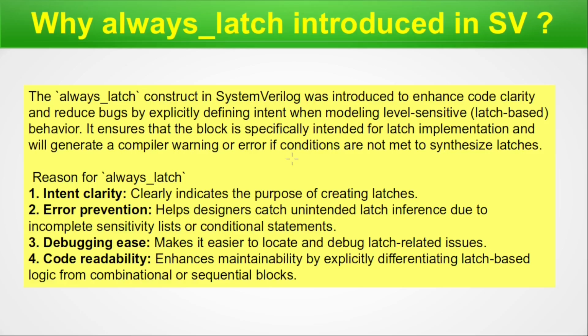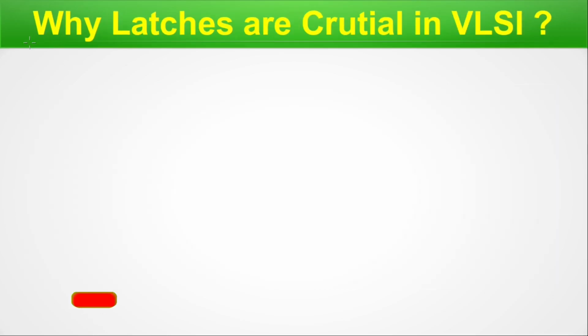This not only reduces unintended behavior but also makes debugging easier by clearly marking latch related logic in the code. Additionally, it improves readability, making it easier to distinguish between latch-based, combinational, and sequential logic. Ultimately, always latch enhances code maintainability and helps prevent synthesis mismatches, leading to more reliable hardware designs. We are done with this particular slide, so let's move on.